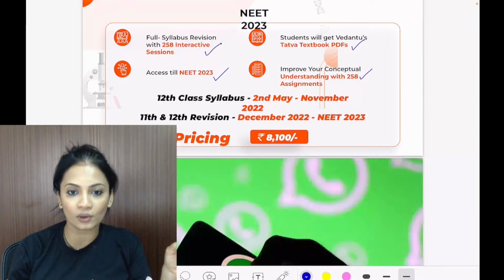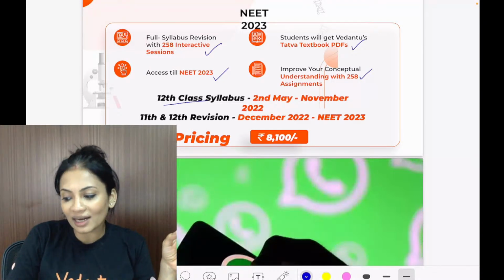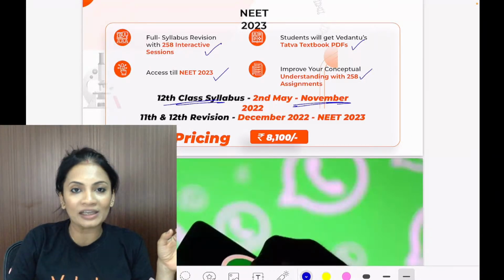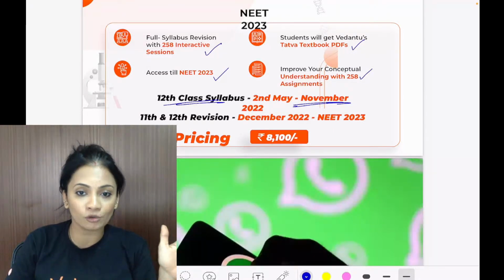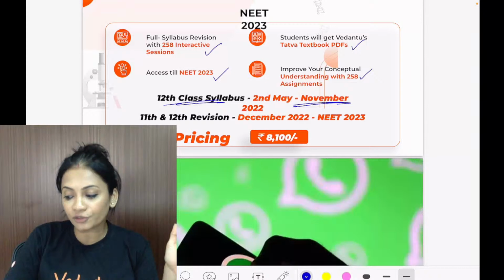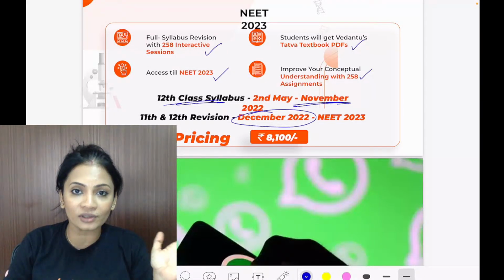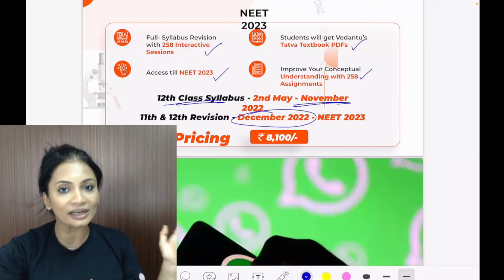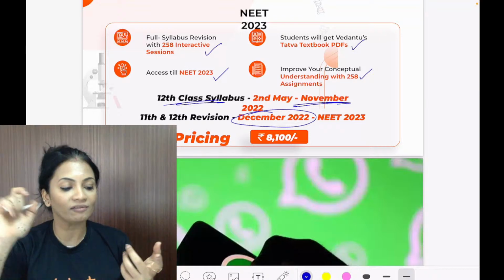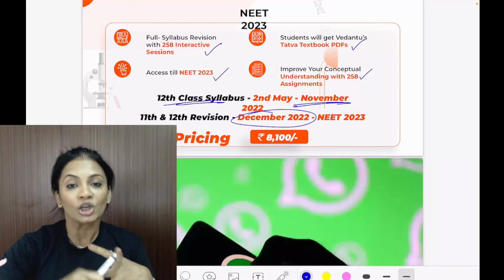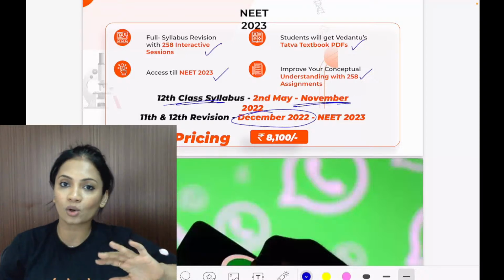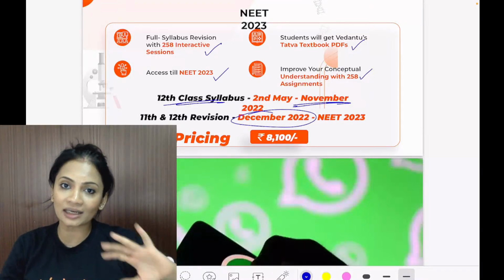That is super awesome. Now, the 12th class syllabus is going to be covered for you, the whole 11th and 12th standard, by November 2022. And after November, from December onwards until your NEET exam, there will be continuous revision sessions of 11th as well as 12th standard. It's not like, okay, syllabus done, and bye bye.